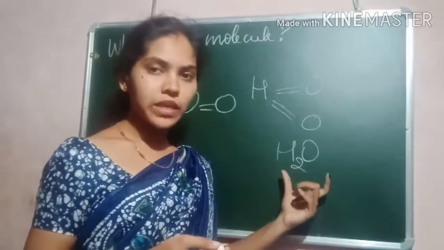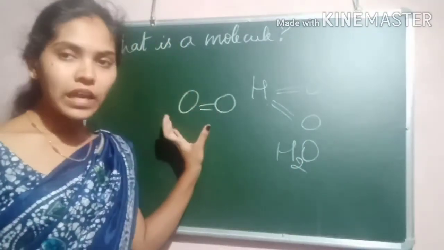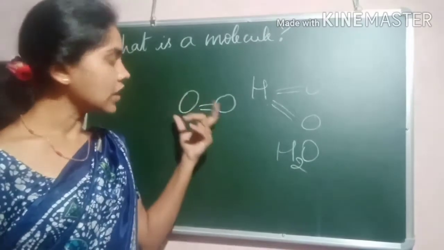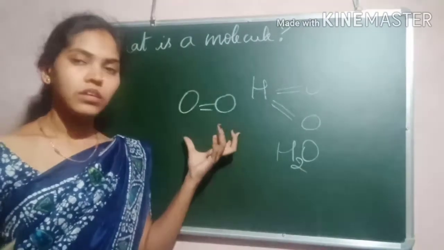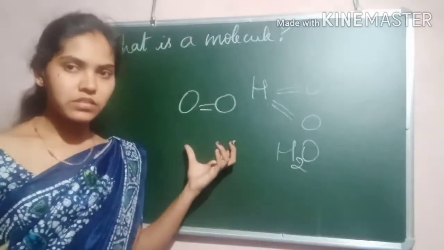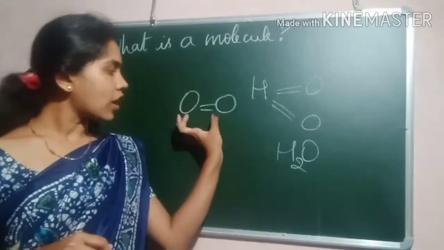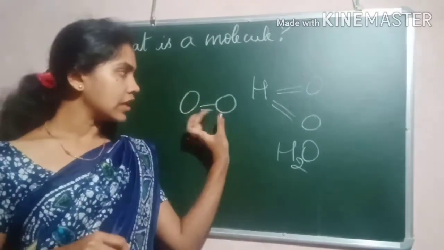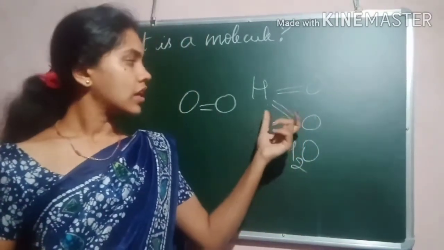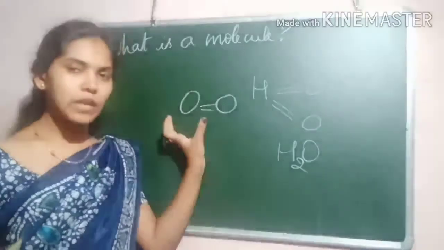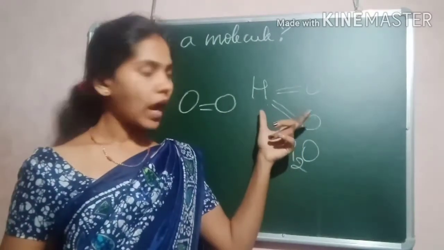So a single molecule of a given substance represents the properties of the whole substance. A molecule could be formed by the combination of the same atoms, or by the combination of different atoms. Got it?